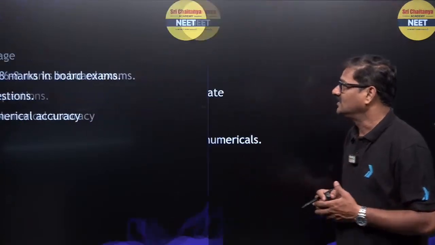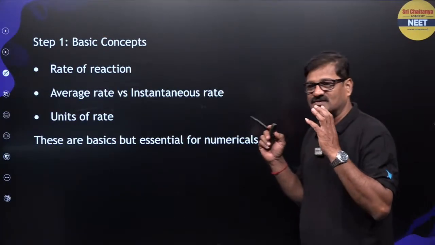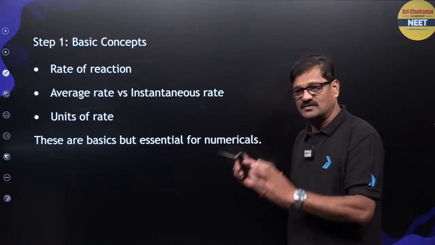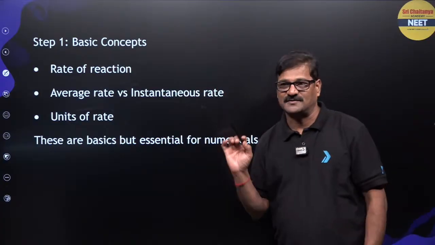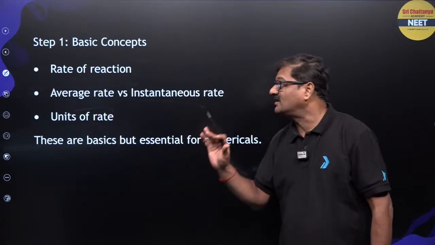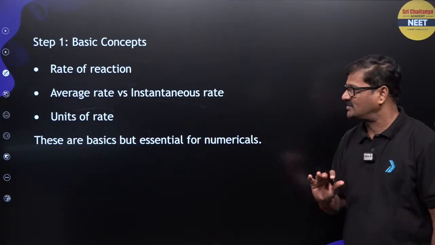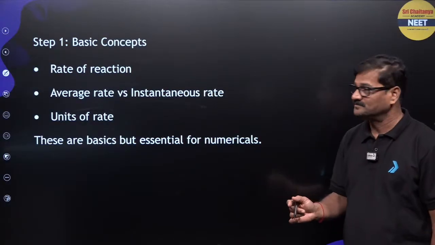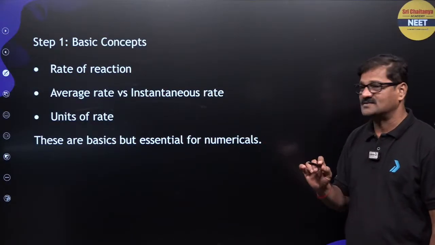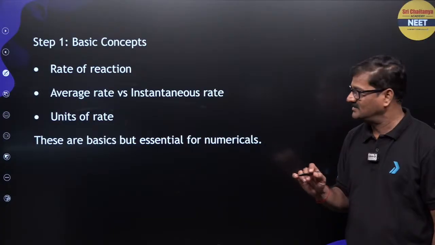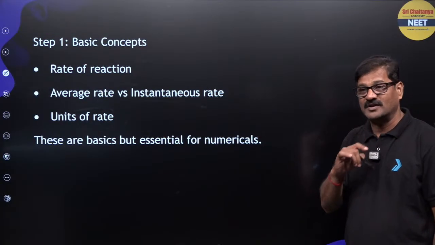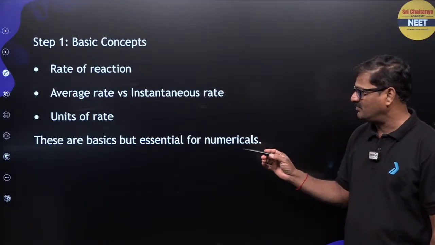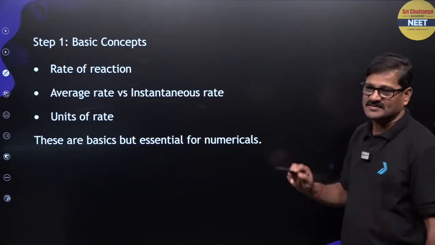Moving ahead, there are several steps to proceed in this chapter. Children, here is the rate of a reaction. Be clear in understanding the basic concept. I will explain everything now. Average rate versus instantaneous rate, and also rate constants and their units are very important. These are basic but essential for numericals.